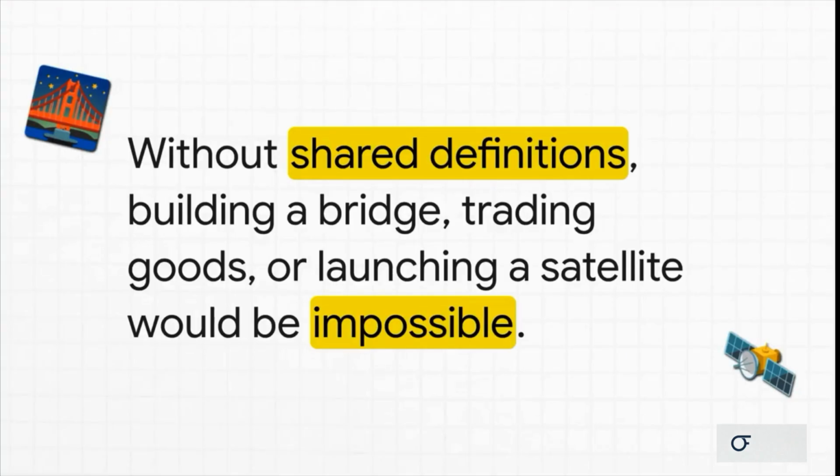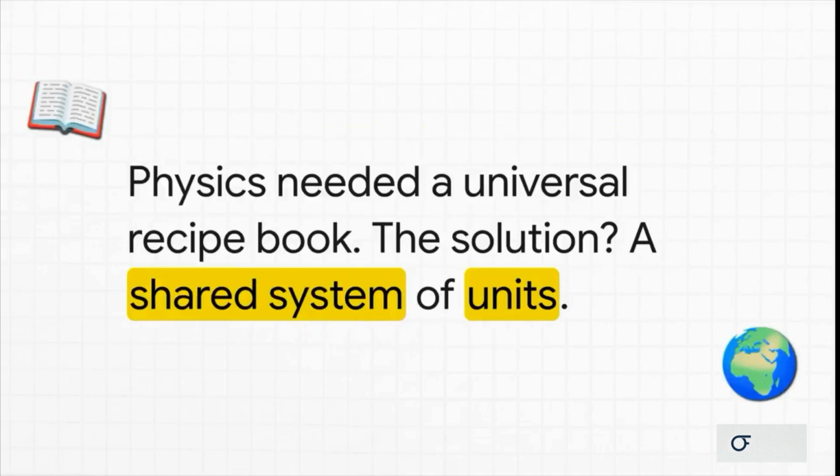Try building a bridge if your idea of a foot is different from the engineers right next to you. Good luck. Or what about trading goods if a pound meant one thing here and something totally different in another country? Our entire modern world, from engineering to global trade, even to launching a satellite, it would just grind to a halt. So what was the fix?